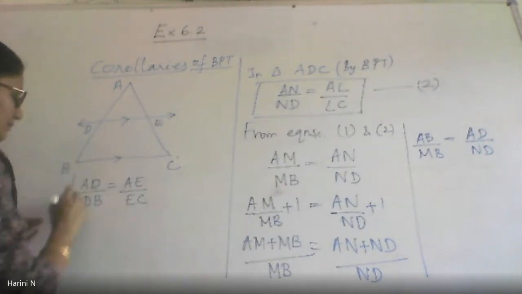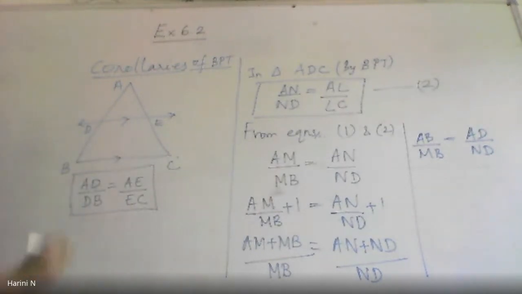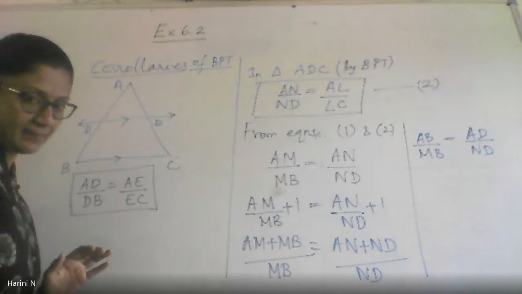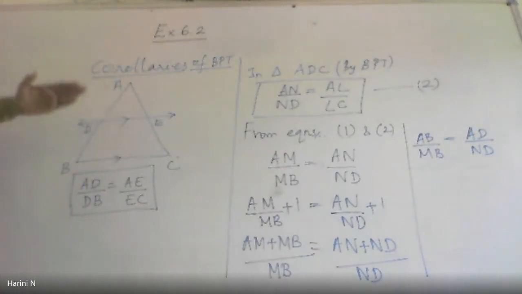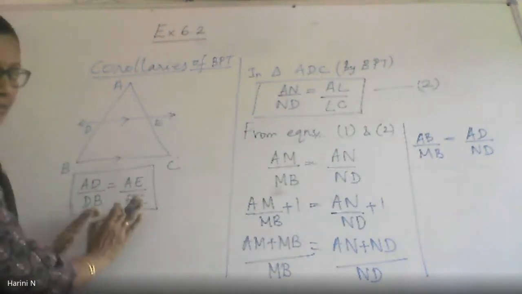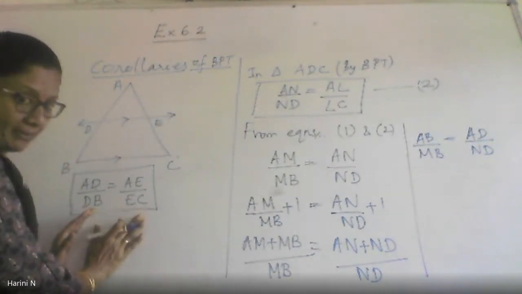So this is the main thing that we proved in the BPT. Is this clear? So if I have a triangle such that a line is drawn parallel to one side of the triangle, this is the proof we have that this will happen.